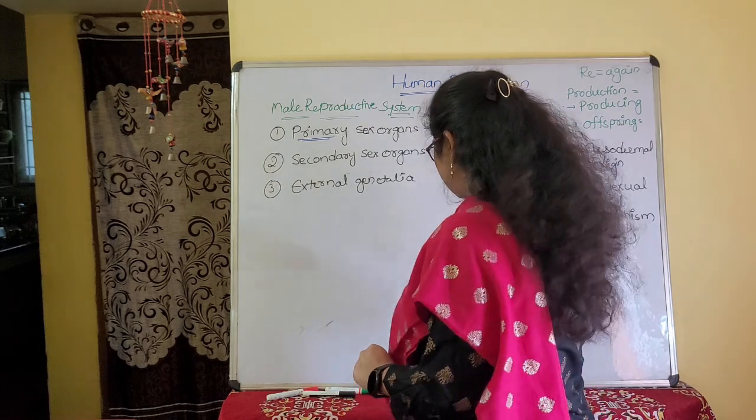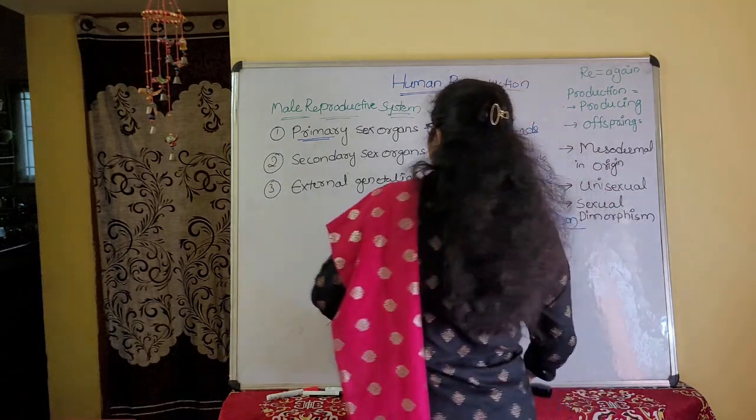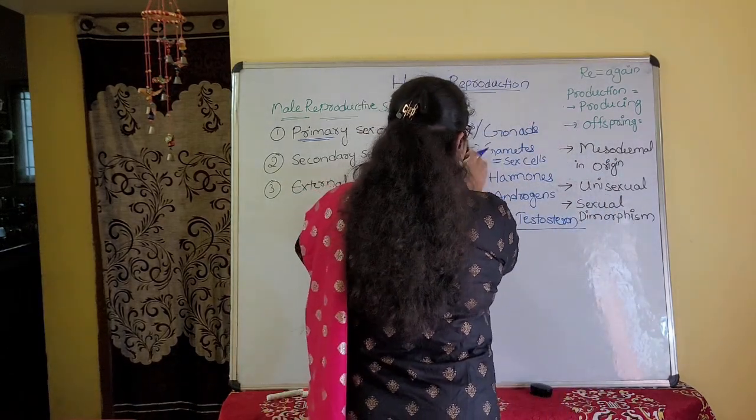Next, come to the secondary sexual organs. What is present here? They are of two types.